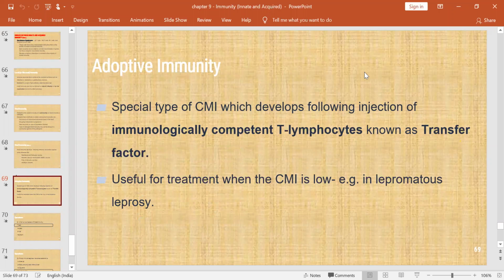All of you know this is adaptive immunity. This is a special type of cell mediated immunity, following the injection of immunologically competent T cells known as transfer factor. It is useful for treatment when CMI is very low, especially in case of lepromatous leprosy, where there is definitely an injection of transfer factor.